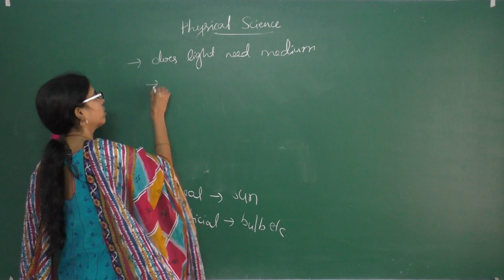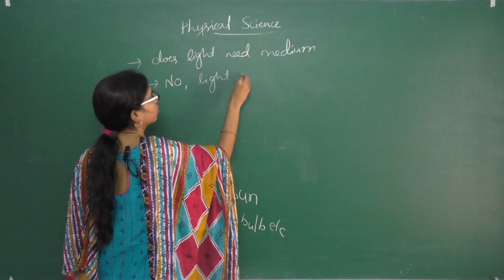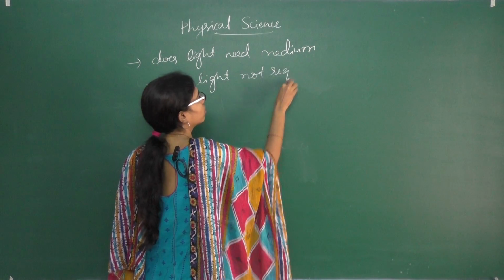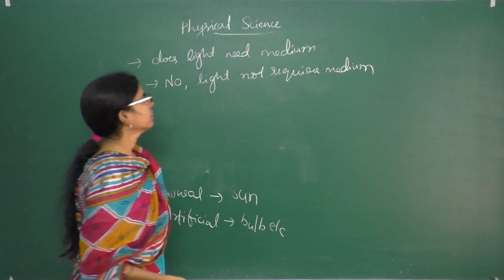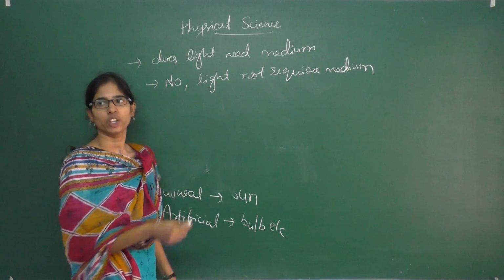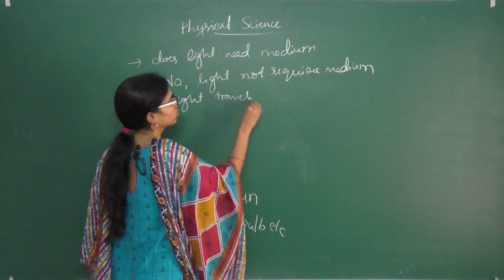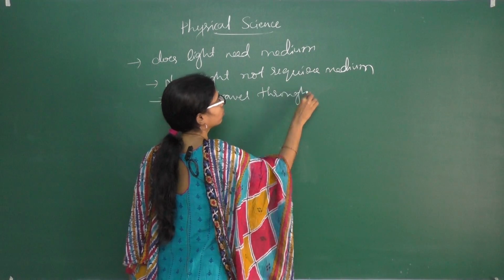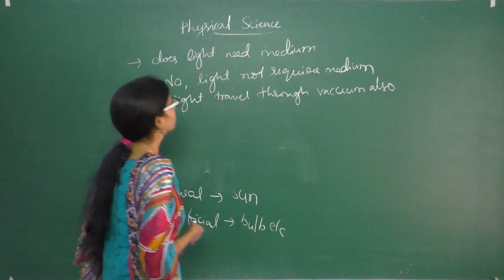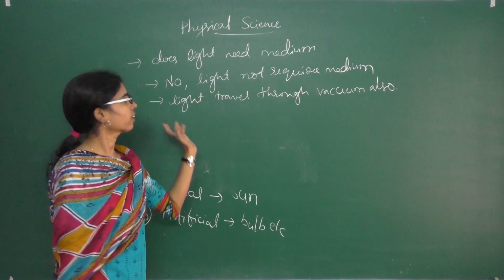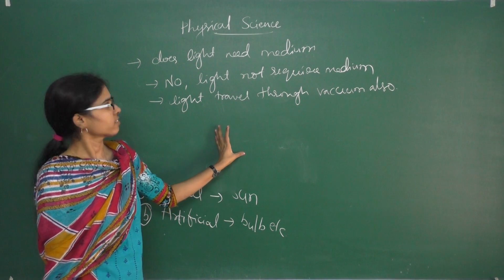No, light does not require any medium, because light can travel through a vacuum also. So, light can travel through a vacuum also, and it can travel in any substances.